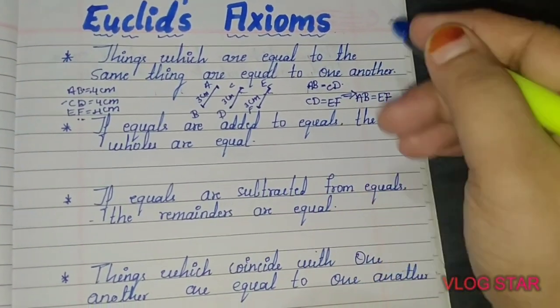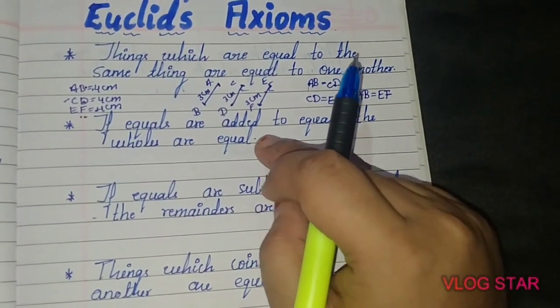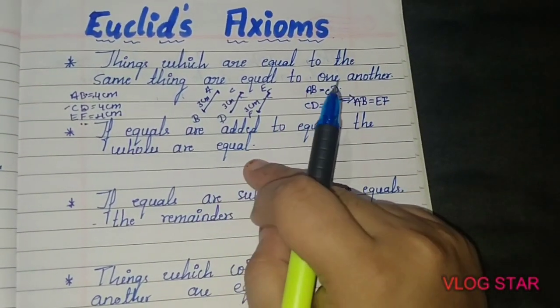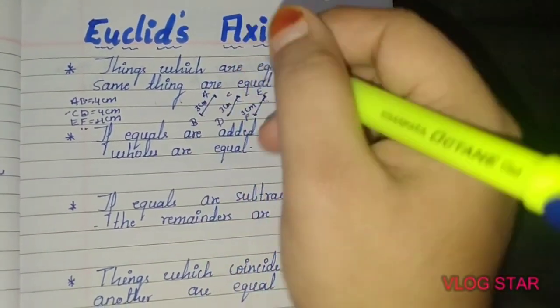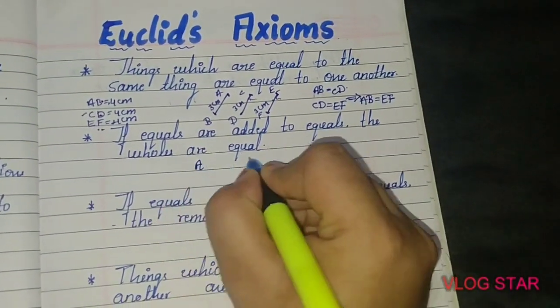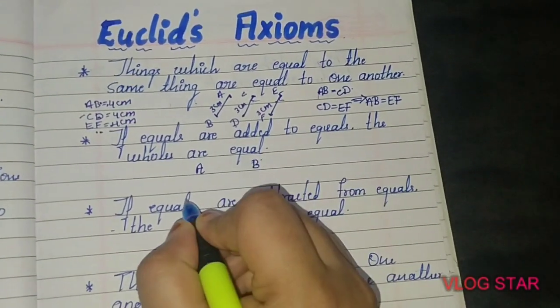The next axiom is: if equals are added to equals, then the wholes are equal. So what is happening, suppose two persons are there, person A and person B.